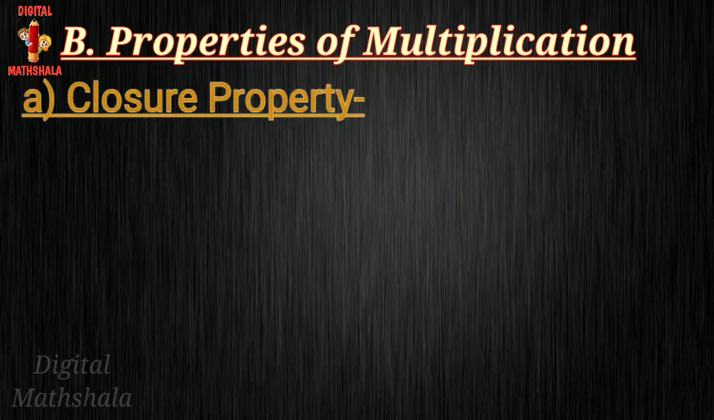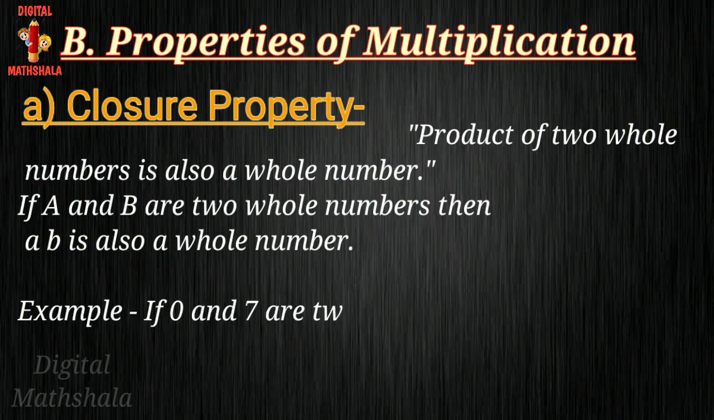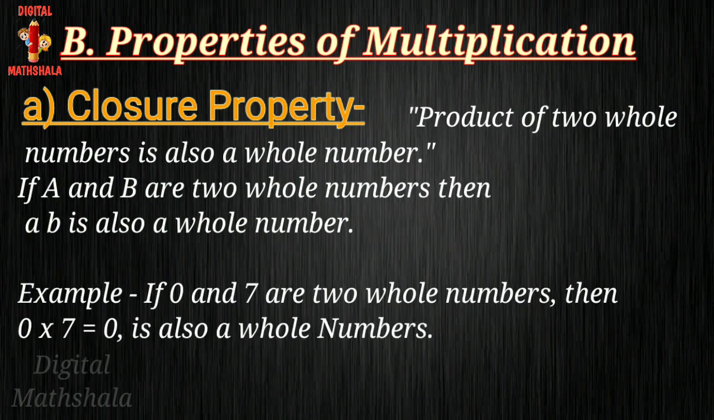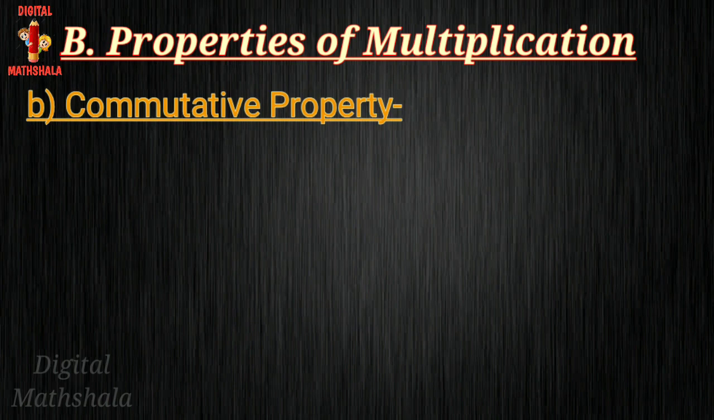Product of two whole numbers is also a whole number. If A, B are two whole numbers, then A into B is also a whole number. For example, if 0 and 7 are two whole numbers, then 0 multiplies 7 equals to 0. That is also a whole number. I hope you understand. Now next part is commutative property.